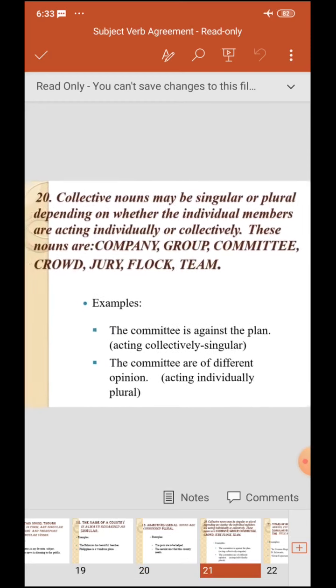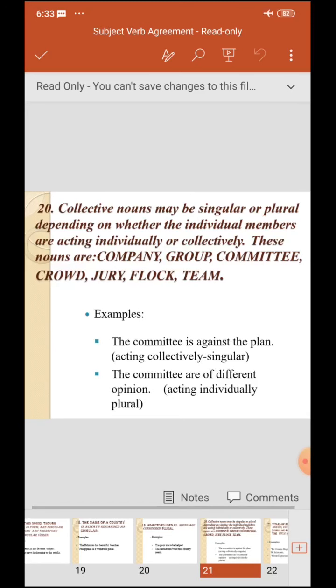Collective nouns may be singular or plural depending on whether the individual members are acting individually or collectively. These nouns are company, group, committee, crowd, jury, flock, team. The committee is against the plan, acting collectively, singular. The committee are of different opinion, acting individually.